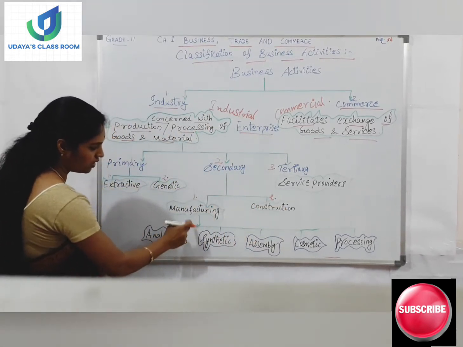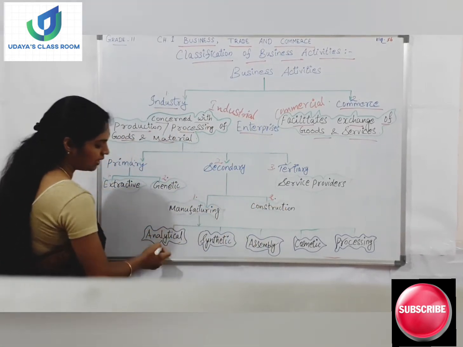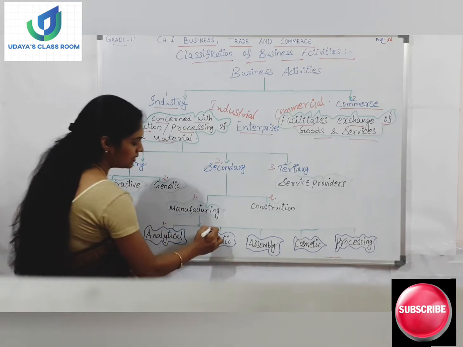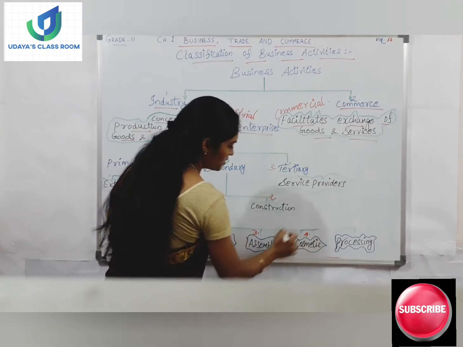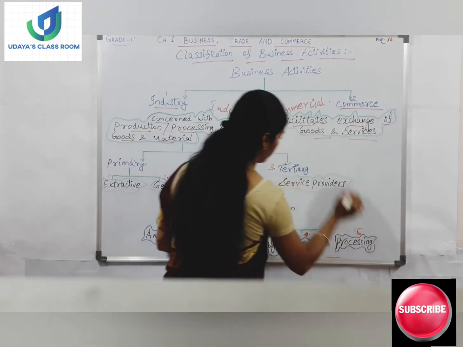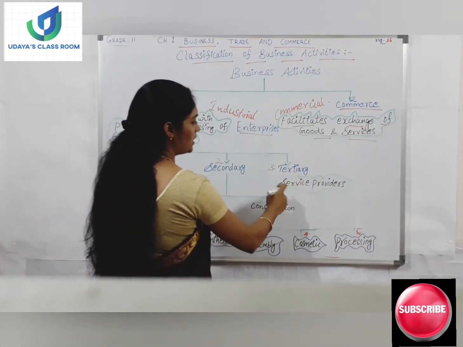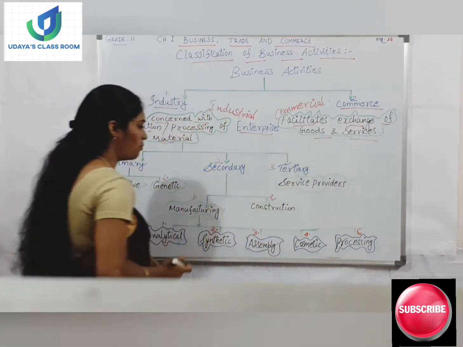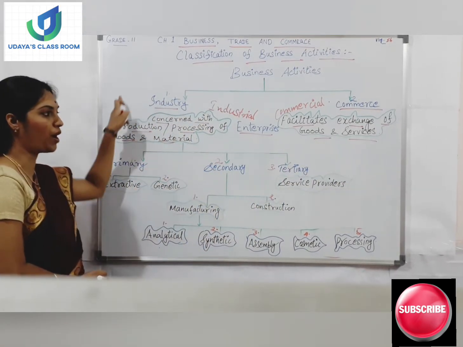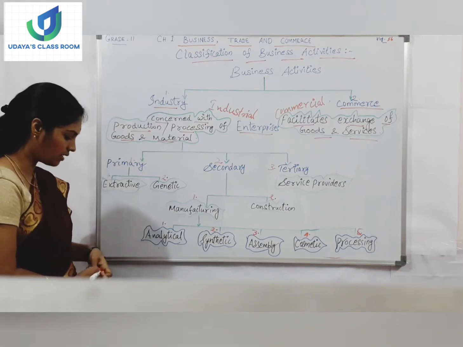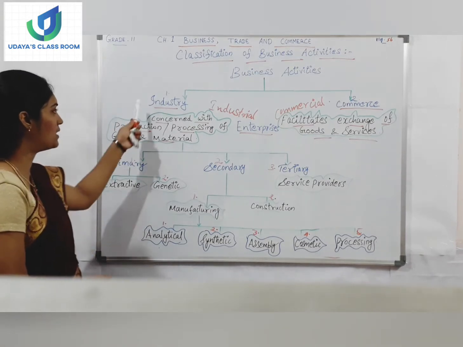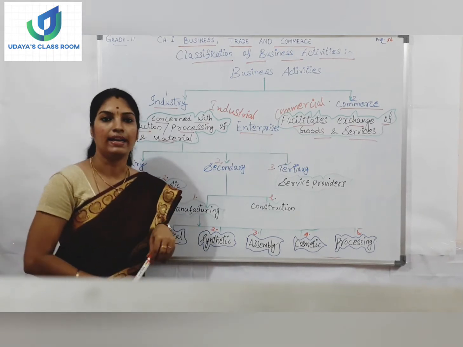Under manufacturing, there are five industries: analytical, synthetic, assembly, cosmetic, processing. And under tertiary, service providers are coming. Now let me explain point by point what elements come under the classification. First let's see about industry.